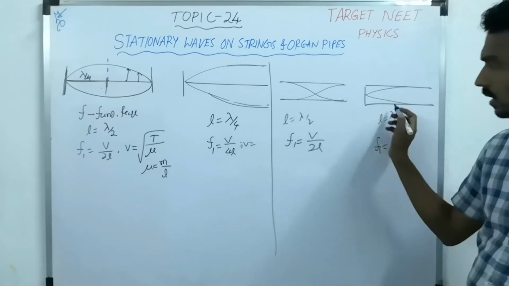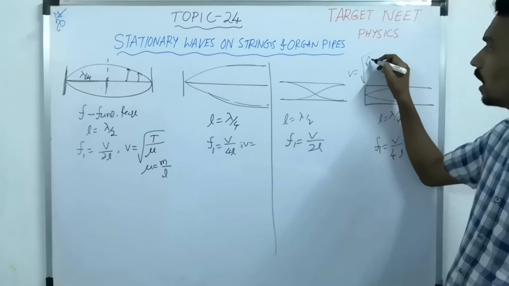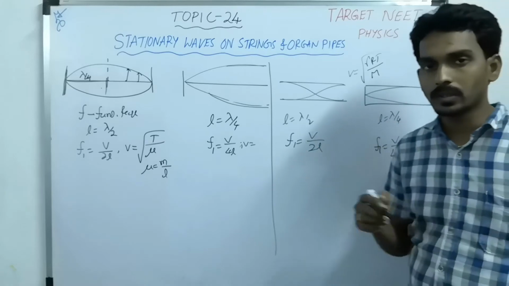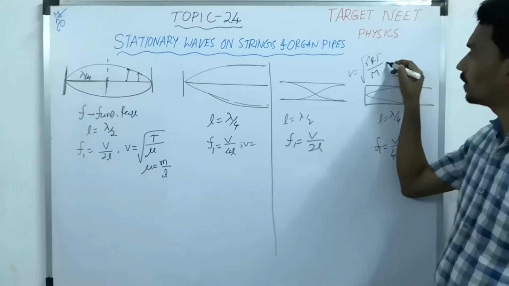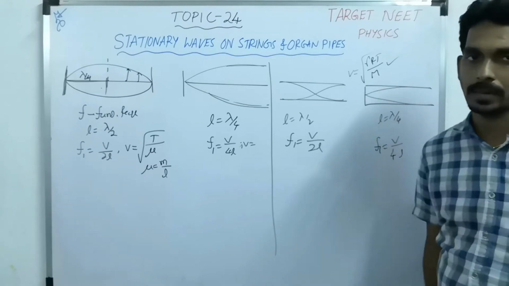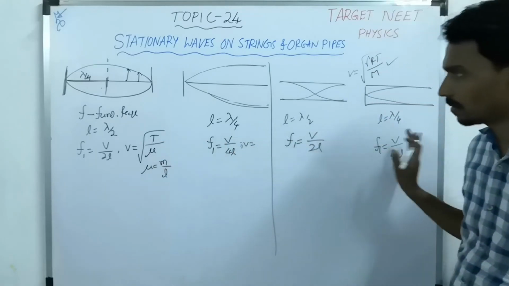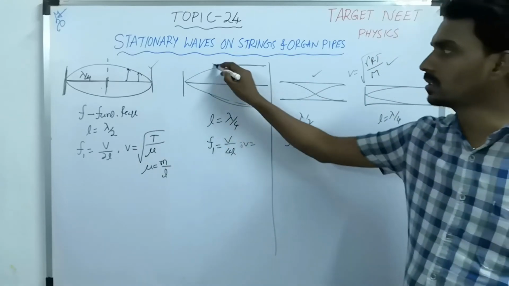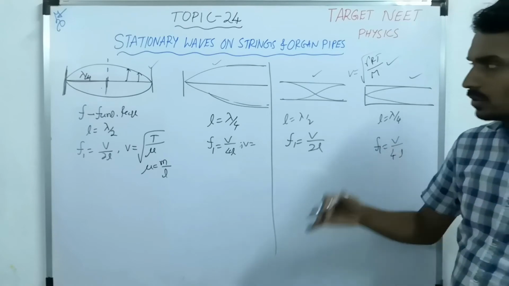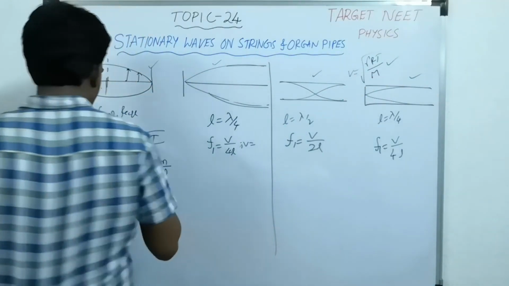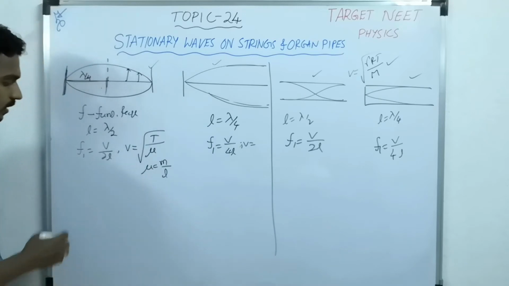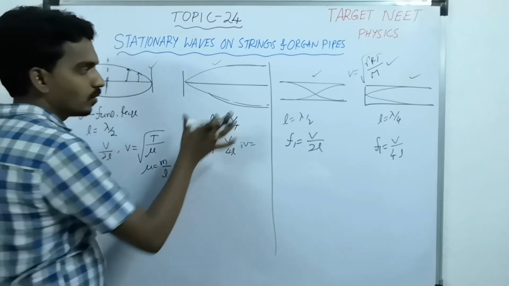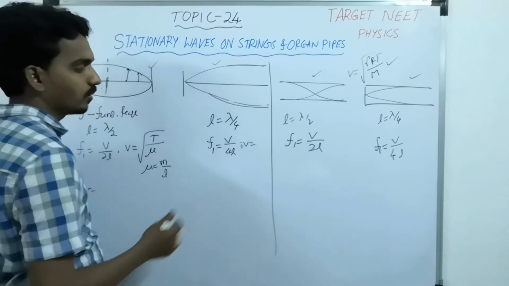But here and here the speed is root of gamma RT by M, because it is an air medium. So for the longitudinal wave, the speed in air is root of gamma RT by M. So these are all fundamental frequencies, and this case and this case are both the same, and this case and this case are the same. Now the question is about the next one. What is the next possible resonant frequency? That is f2. Then two loops will form. Here one half loop, next three half loops.